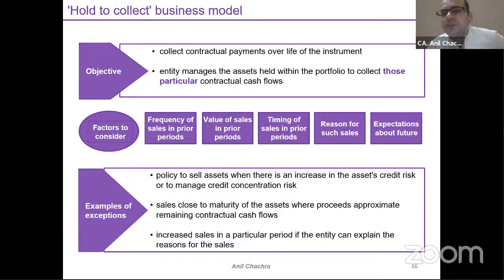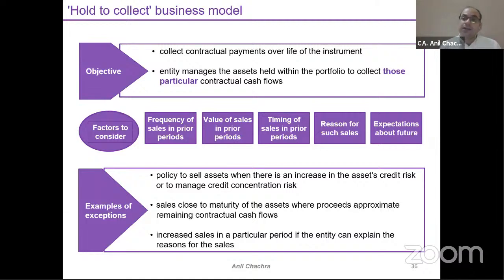Now in terms of the business model assessment, hold to collect means I will hold the investment and earn the interest till maturity. But it might be that I need to make a sale in a stress scenario, the worst scenario, and that can also be allowed. It might be that your credit rating is degraded by the credit rating agencies.